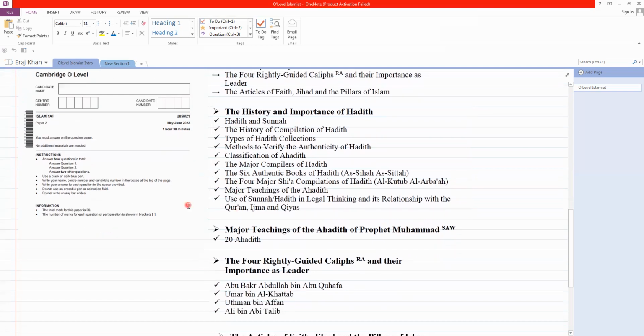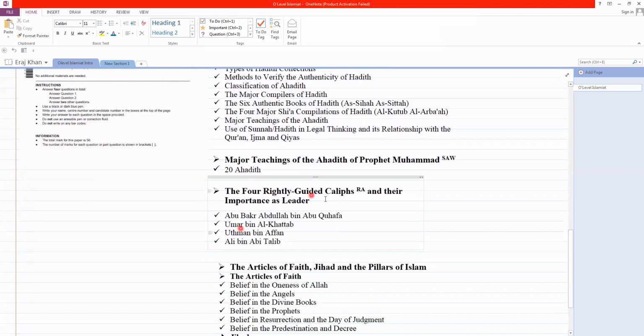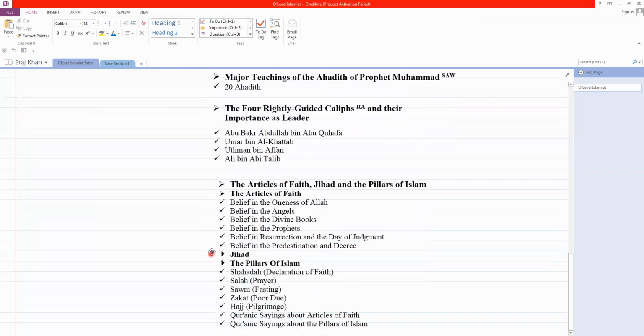Now let's talk about the 4 rightly guided caliphs and their importance as leaders: Hazrat Abu Bakr, Hazrat Umar bin al-Khattab, Hazrat Usman bin Affan, and Hazrat Ali bin Abi Talib. The next is articles of faith. In this, we will discuss belief in the oneness of Allah, belief in angels, belief in divine books, belief in prophets, belief in resurrection and the day of judgment, and belief in predestination and decree.